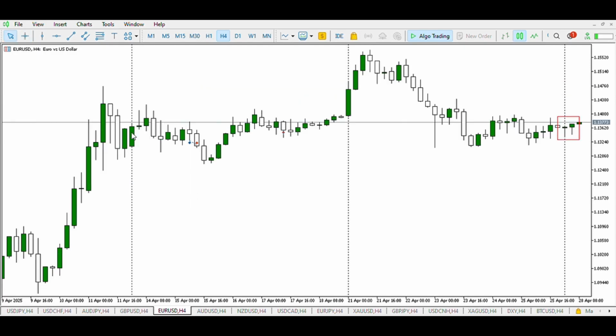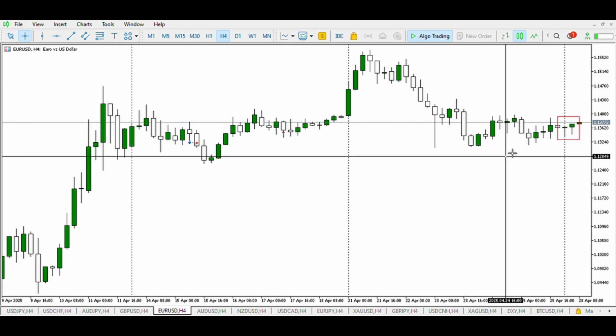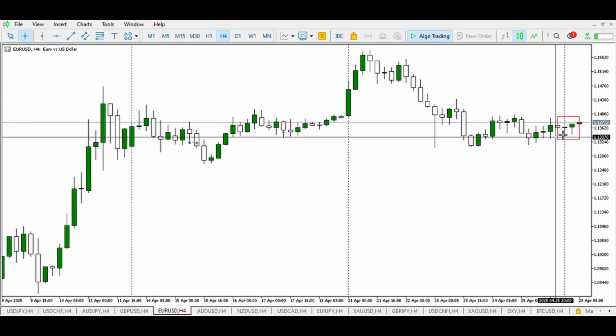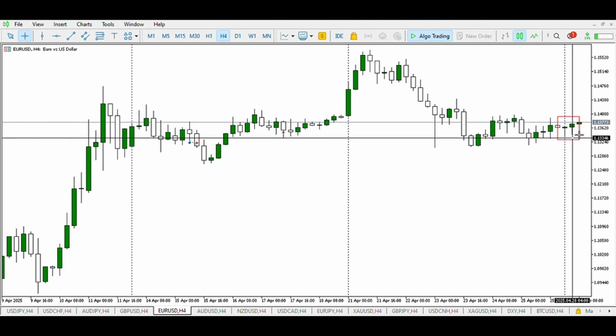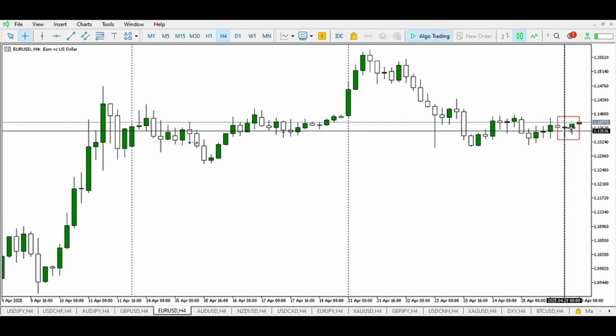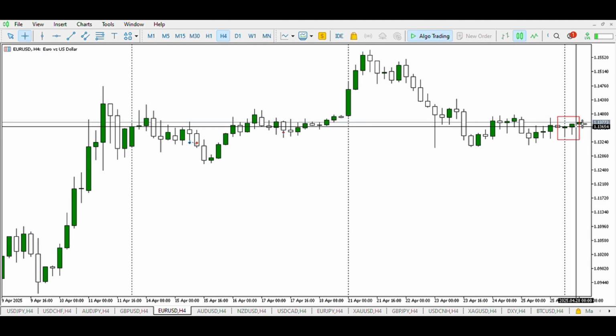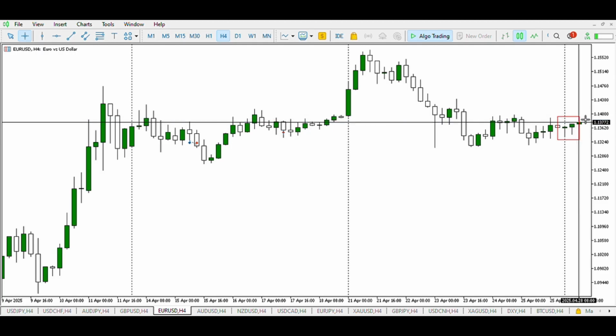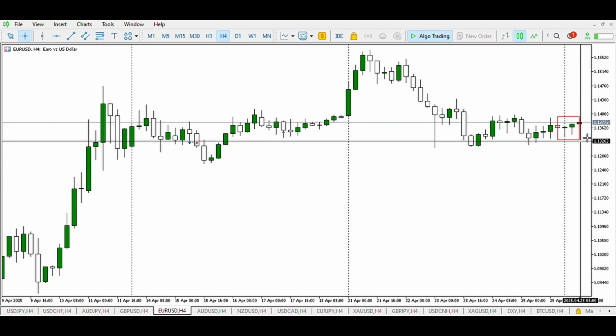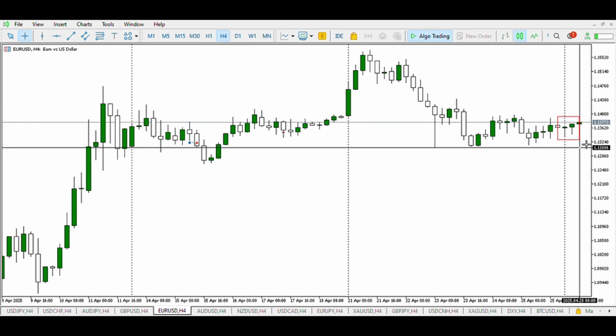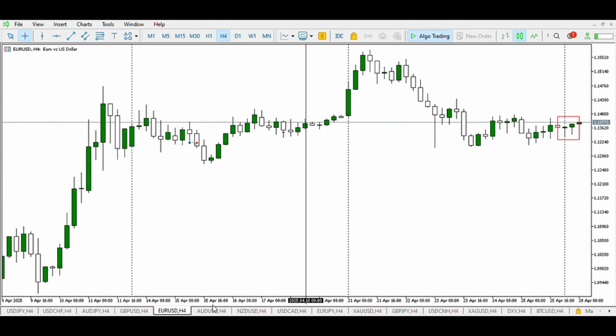On the euro, we can see a similar pattern to the GBP USD, as we can see the buyers in this zone, and in the second half we can see the buyers in this zone not making an impulsive move and failing to break the high of Friday. Following from this, we expect the buyers to be induced more, which is already happening. So we expect price to break down with either one or two candles grabbing liquidity and closing as a bearish candle. Then we can conclude that the euro will weaken against the US dollar.